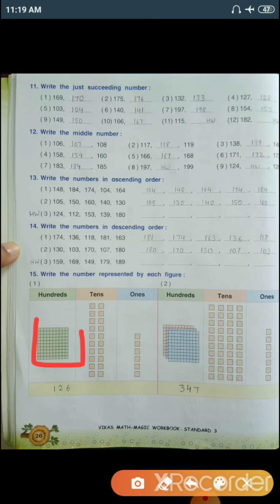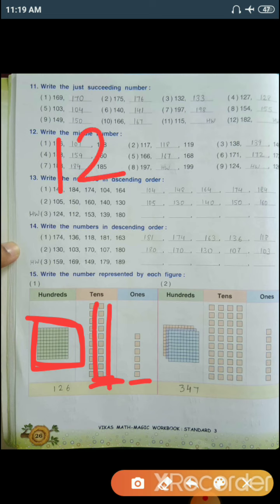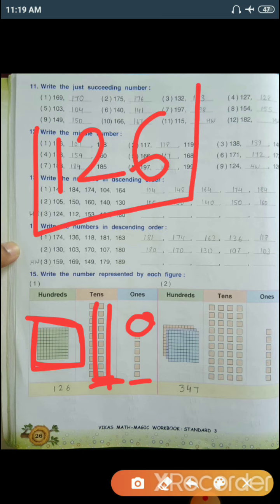And you can also solve directly. The one box is in the 100 place. This is on the tens place and the ones place. So 100, there are 2 rows, so 2 is on the tens place. And how many beads are there? 6 beads are there. So directly we conclude 126.